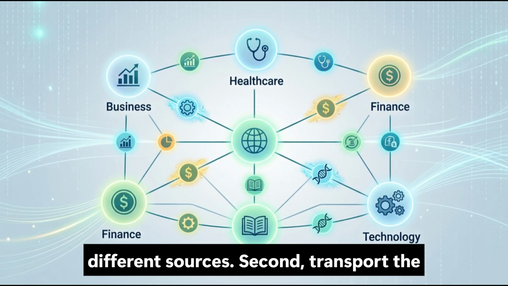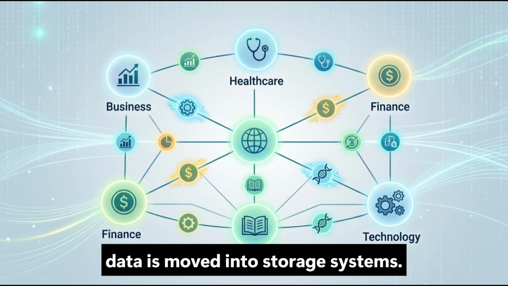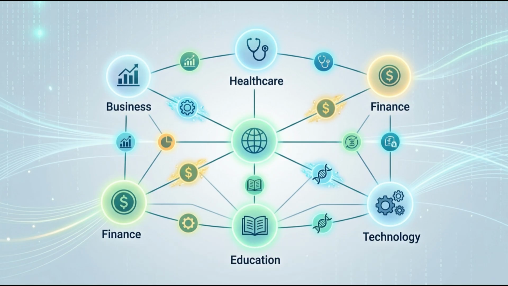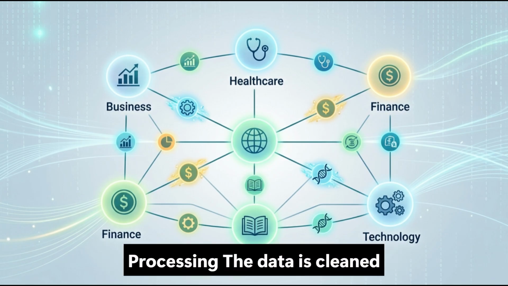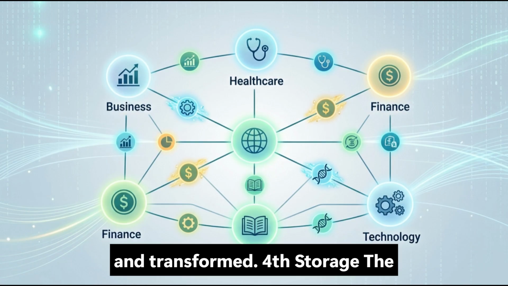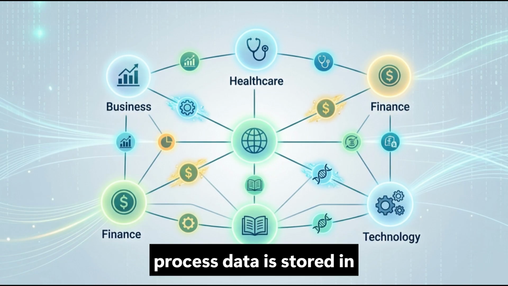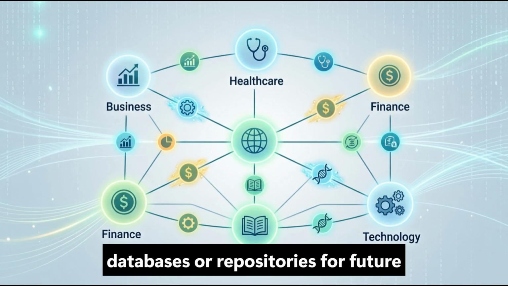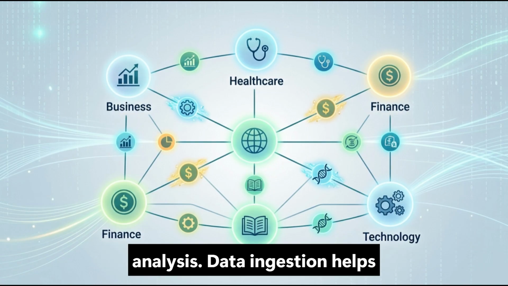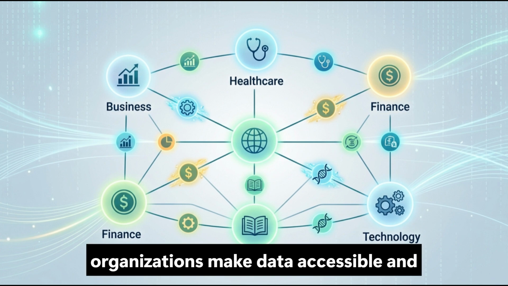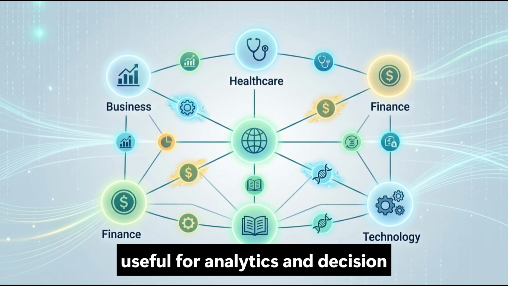Second, transport. The data is moved into storage systems. Third, processing. The data is cleaned and transformed. Fourth, storage. The processed data is stored in databases or repositories for future analysis. Data ingestion helps organizations make data accessible and useful for analytics and decision-making.